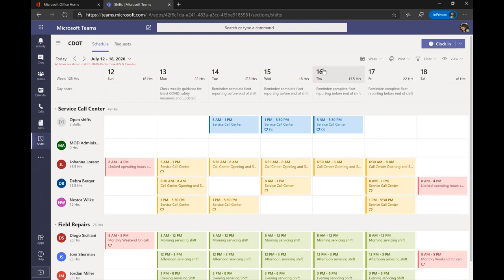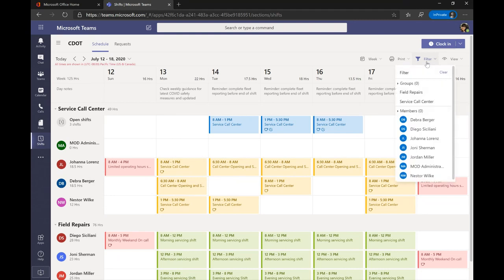Some other filter capabilities we have here is maybe I just want to see who is working in my job group, right? I don't work in field repairs. I hardly see these people, so I don't really mind what their shifts look like. I'm a little bit more concerned with this upper half. So what I'm going to do is head to filters here, and now I can filter by group. I am in the service call center group.